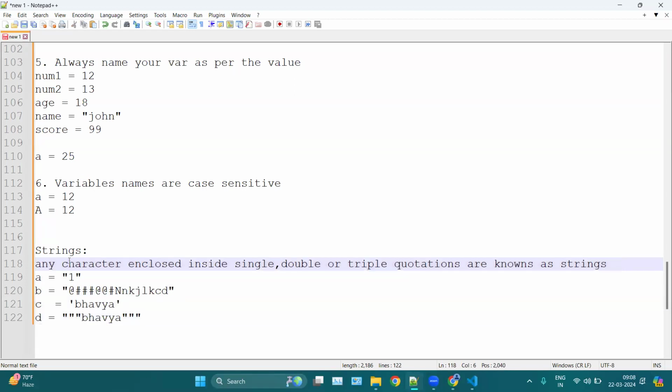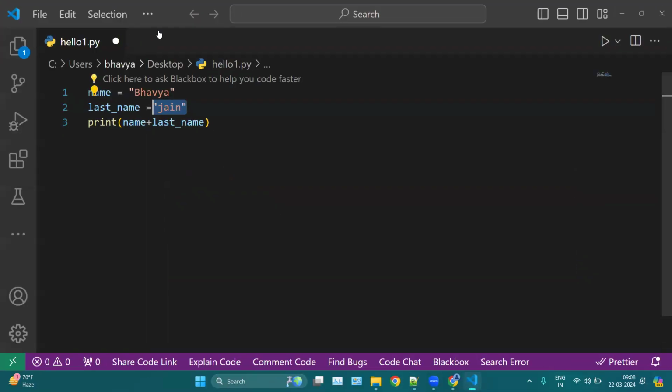Strings are the data type in Python. Okay, because let's say you want to write something, so you cannot write as it is. This will throw an error. So that is why, if we want to mention any statement, any character, or print something, we use quotations here. Okay, so now these are strings.